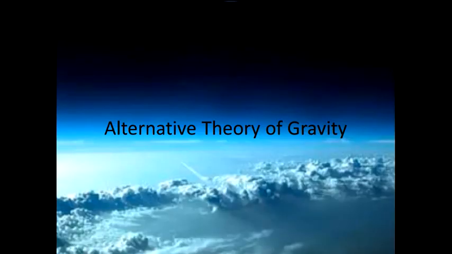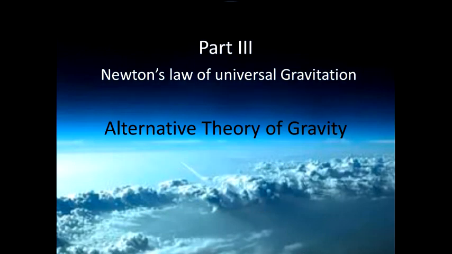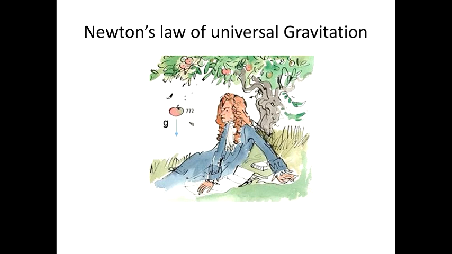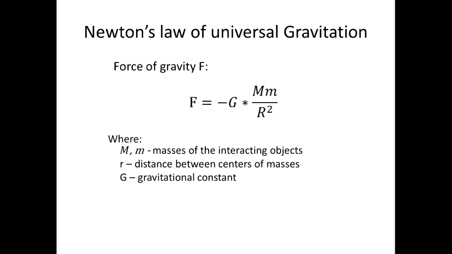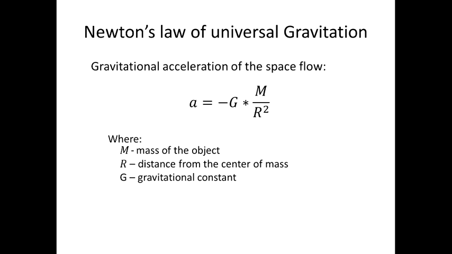Part 3. Newton's law of universal gravitation. A theory of gravity cannot be accepted if it doesn't allow obtaining Newton's law of universal gravitation. In the first part of this presentation we agreed that gravity is not a force, and therefore Newton's formula for the force of gravity should be transformed into a formula for gravitational acceleration of the flow of space. And this formula for gravitational acceleration could be easily derived from the proposed premises, but with one condition.